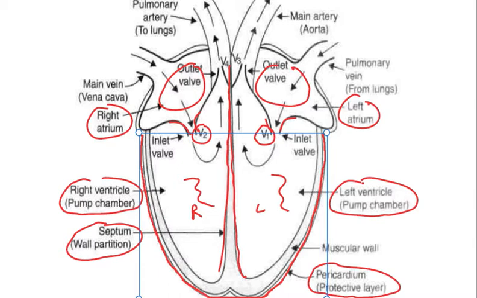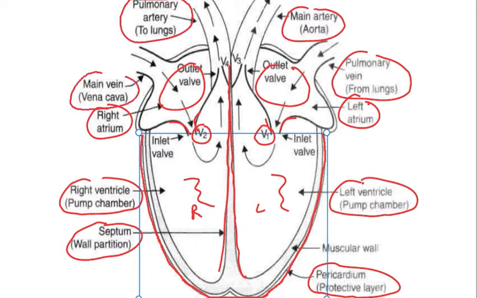Now there are various arteries and veins which come and go through the heart because they will carry blood from the heart and to the heart. These are pulmonary veins which are coming from lungs, the main artery, that is the aorta, the pulmonary artery which carries blood to lungs, and the vein that is the vena cava. We'll be studying in detail about these four just after this topic. So this is basically the human heart, right?